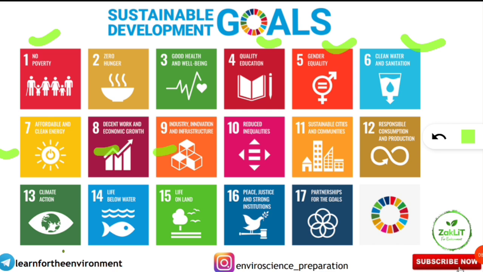Number 10, reduced inequalities. Number 11, sustainable cities and community. Number 12, responsible consumption and production. Number 13, climate action. Number 14, life below water. Number 15, life on land. Number 16, peace, justice and strong institutions. Final and the 17th goal under SDG is partnership for the goals.